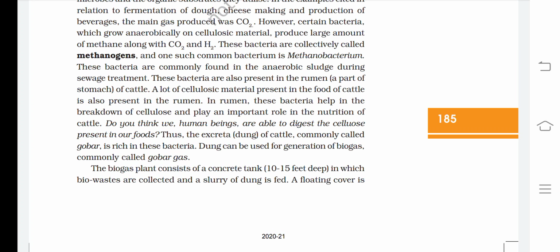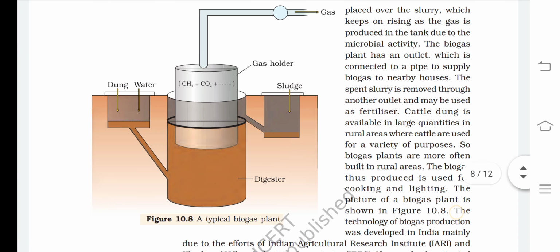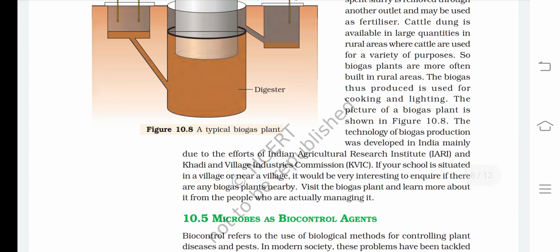The biogas plant has an outlet which is connected to a pipe to supply biogas to nearby houses. The spent slurry is removed through another outlet and may be used as fertilizer. Cattle dung is available in large quantities in rural areas where cattle are used for a variety of purposes. So biogas plants are more often built in rural areas. The biogas thus produced is used for cooking and lighting.